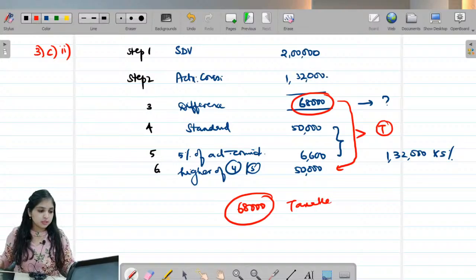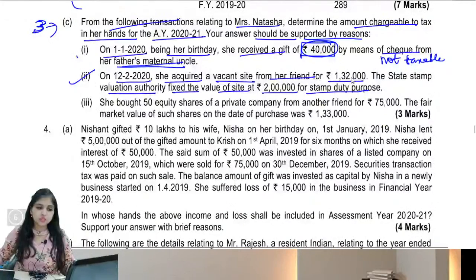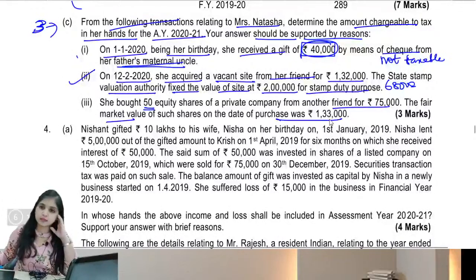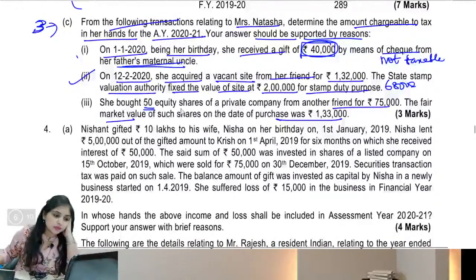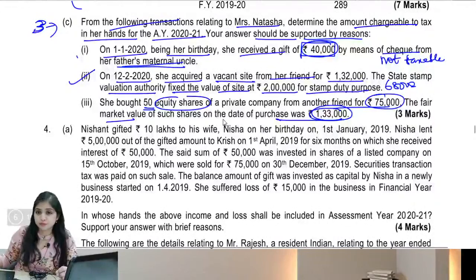So coming to the third question over here. So we are done with subdivision 2. As per subdivision 2, how much is taxable? 68,000 will be taxable. Then subdivision 3. She bought 50 equity shares of a private company from another friend for 75,000. FMV of such shares on the date of purchase was 1,33,000. So what has happened over here? Equity shares will come under movable property. So these movable assets are actually worth 1,33,000. But she paid how much for them? She paid just 75,000 for them.